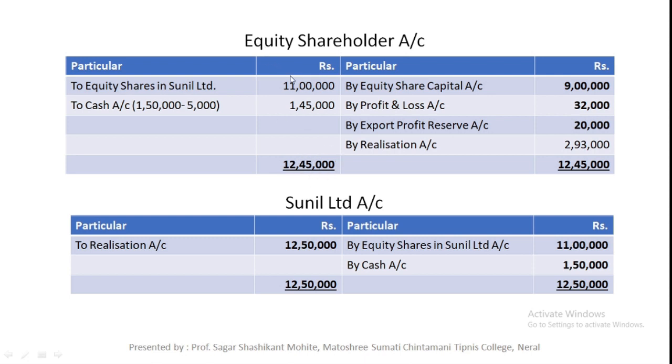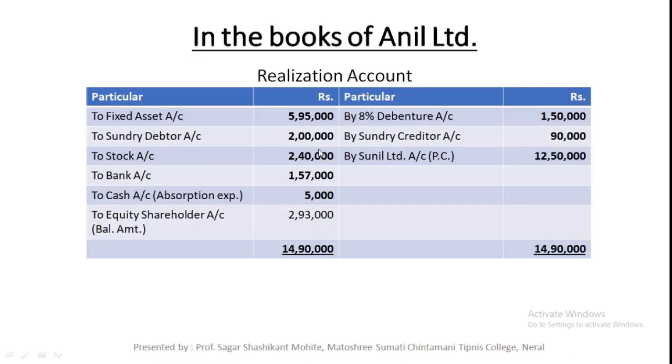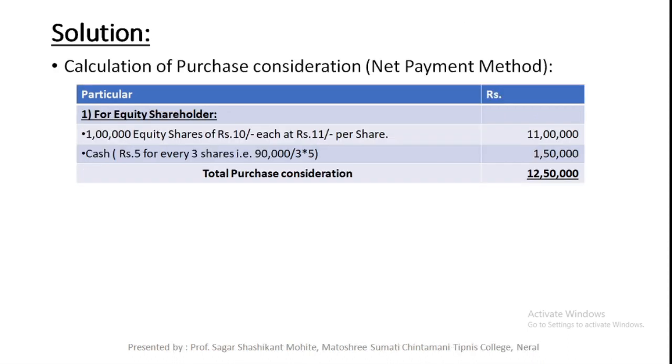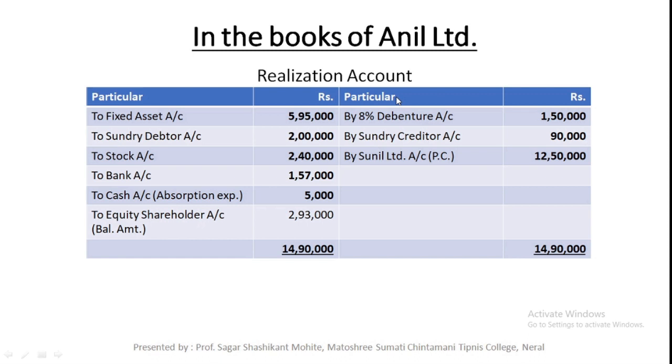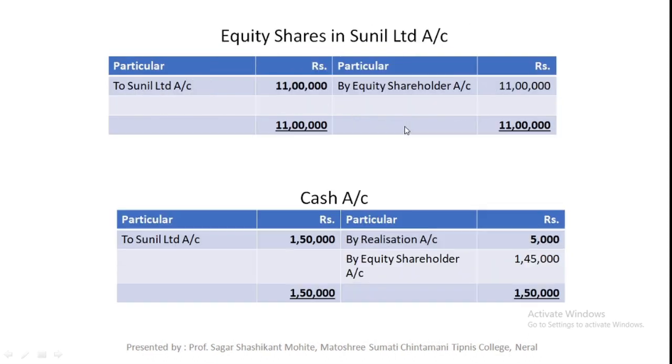This is the journal entries and the ledger posting related to the transferor company, that is Anil Limited. Just follow these steps. Not all the steps are compulsory, but if you want to solve the problem, I suggest you follow or remember these steps. Now we have prepared the purchase consideration, and after that we also closed the books of Anil Limited, the transferor company's accounts.